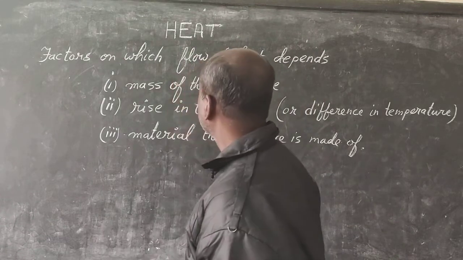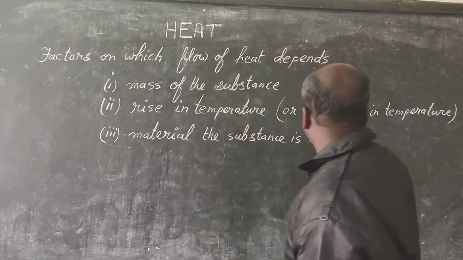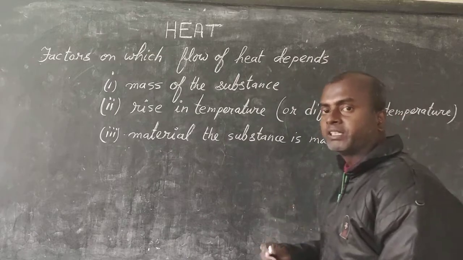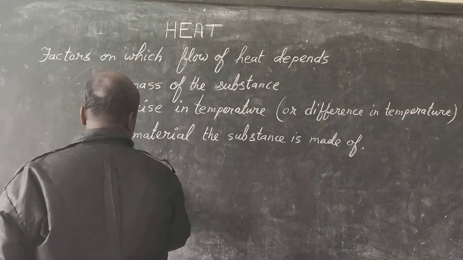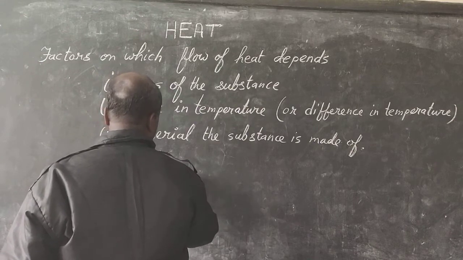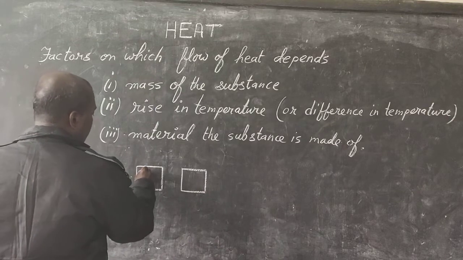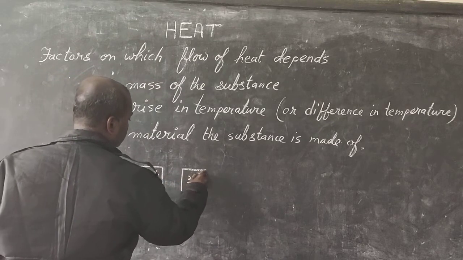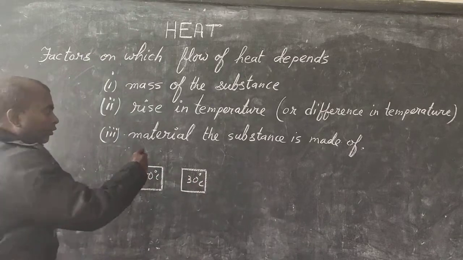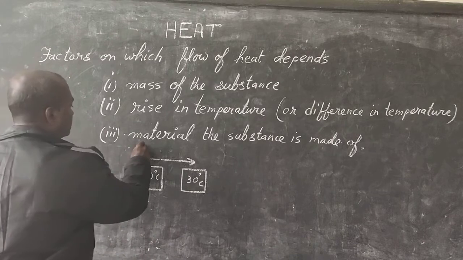Okay, next one is rise in temperature, or difference in temperature between two objects. Now, let me explain with an example. Say here are two objects. One object is at 100 degrees Celsius and another is at 30 degrees Celsius. Of course, we know that flow of heat will take place, isn't it?